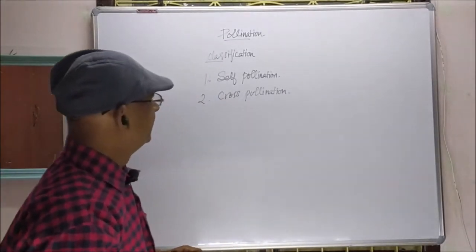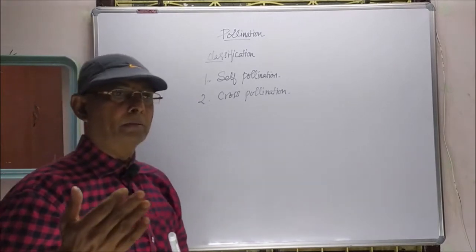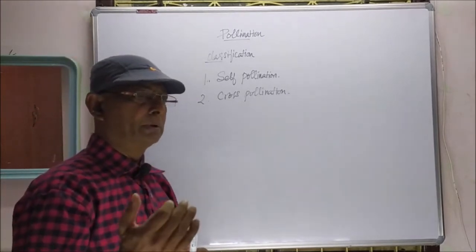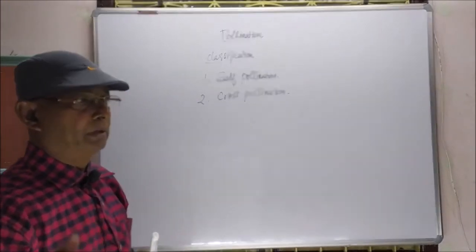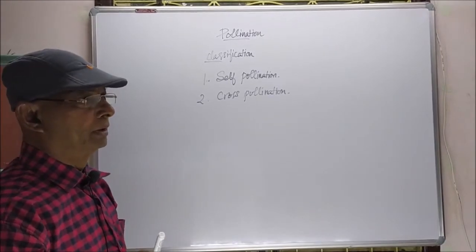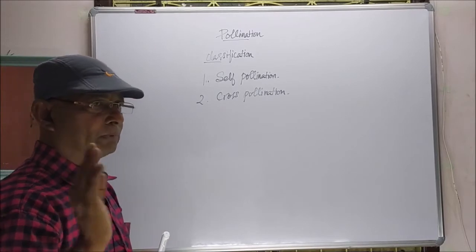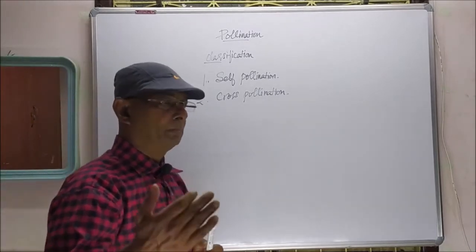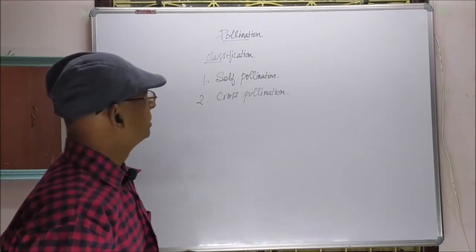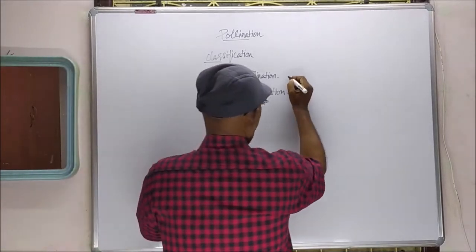Self-pollination: when the transfer of pollen grains from the anther of a flower to the stigma of the same flower takes place, that is called self-pollination or autogamy.